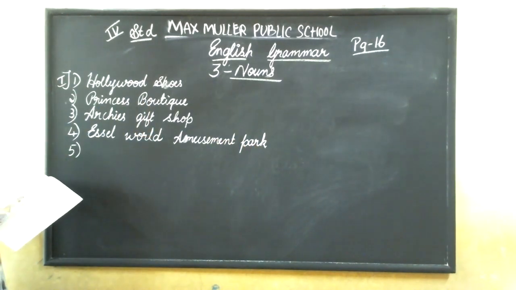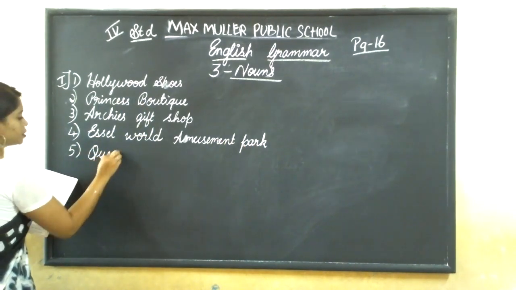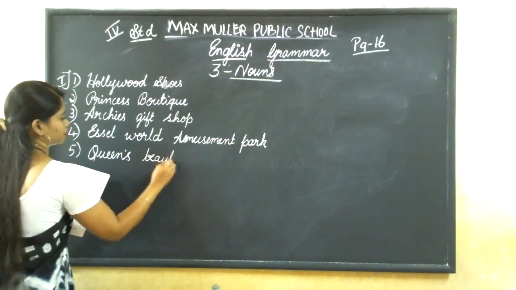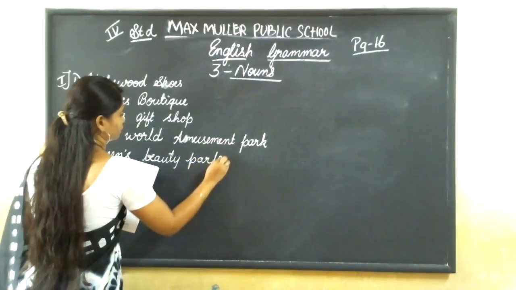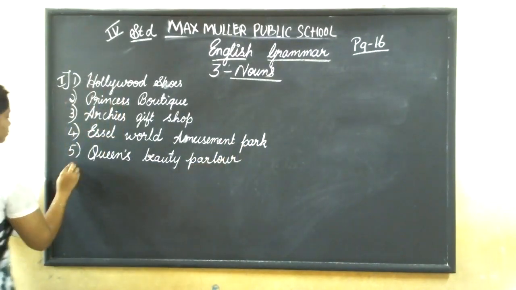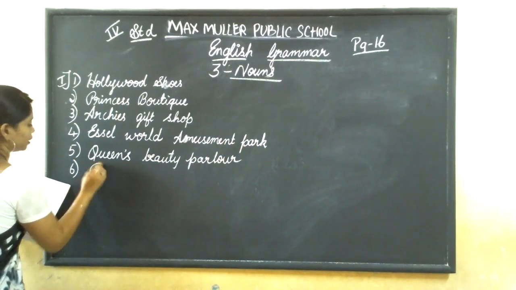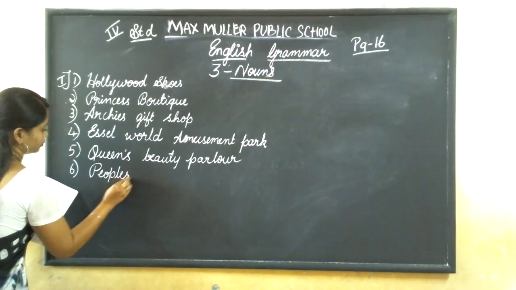Ria wants to get a facial done. Where will she go? She'll go to Queen's Beauty Parlor. Karan wants to have a swim. He'll go to People's Swimming Club.